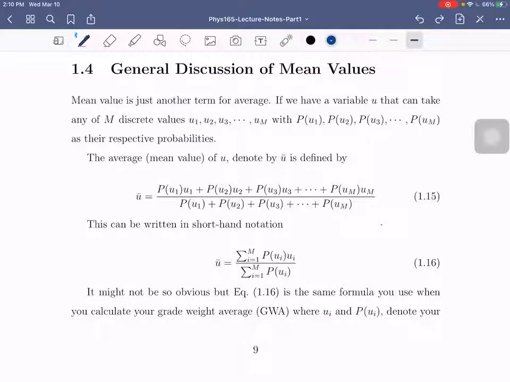So halimbawa, you have discrete values denoted by U sub m. So you have U1, U2, so on hanggang U sub m. And then each value has a corresponding probability: P(U1), P(U2), up to P(Um). Alright? So ngayon, para makuha mo yung mean value or average of U, we denote it usually with a bar sa overhead noong letter natin. So you have mean value of U is just U bar.